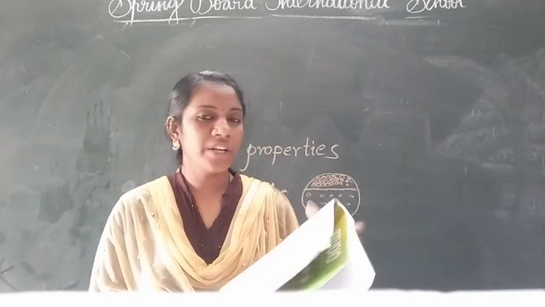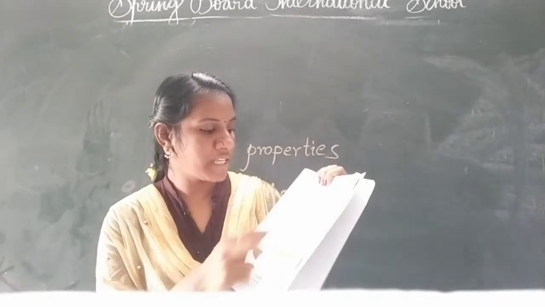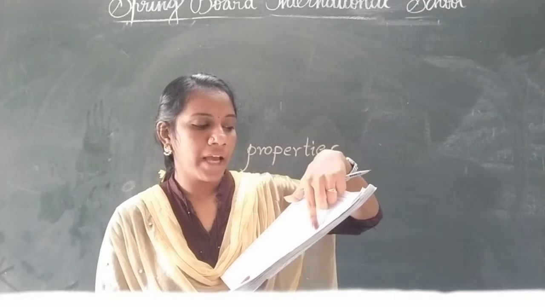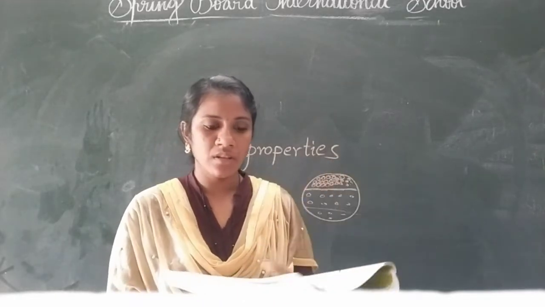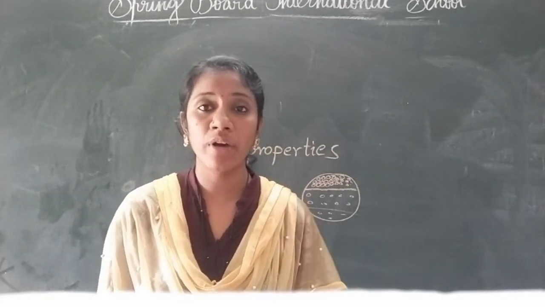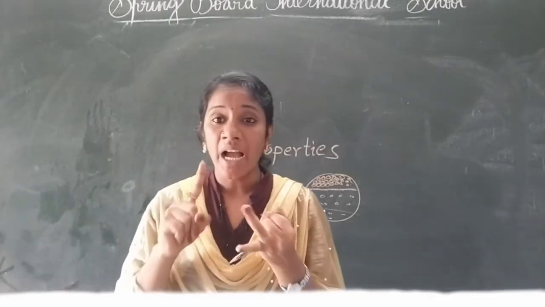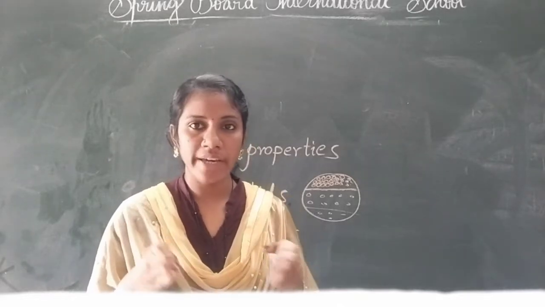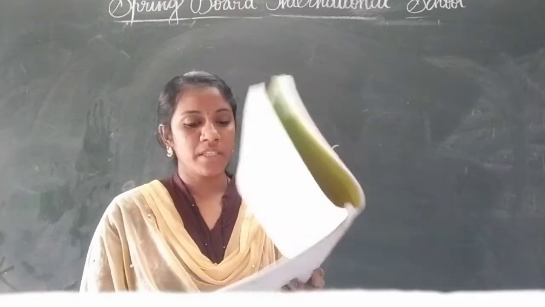Children, so what do we need here? One small wooden stick, a glass of water, one paper cup, one empty plastic bottle, one plastic bowl, and three balloons of different shapes or sizes. So what to do? First you have to arrange all the things in order, like the paper cup, plastic bottle, balloons and plastic bowl. Everything you have to arrange first, and after that you have to follow these steps, children.